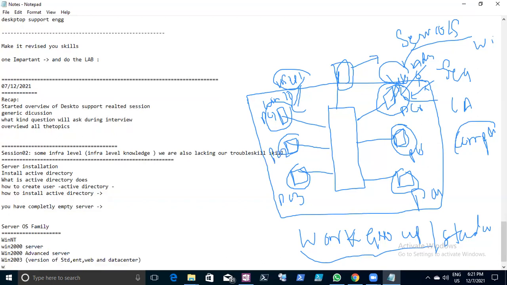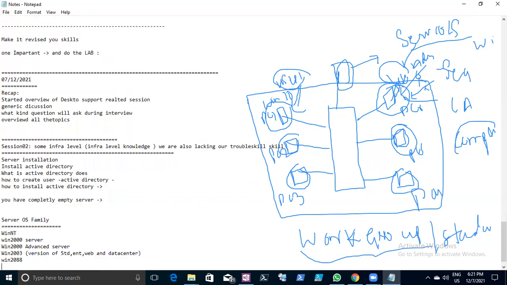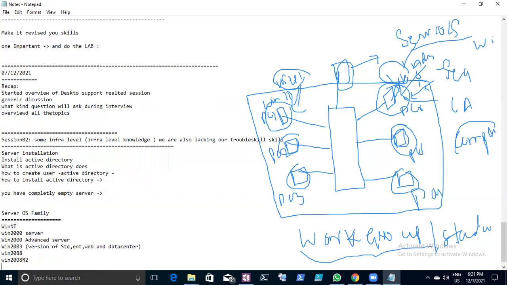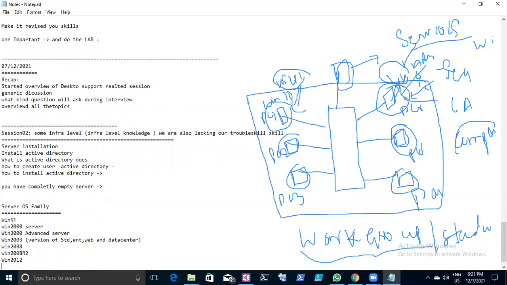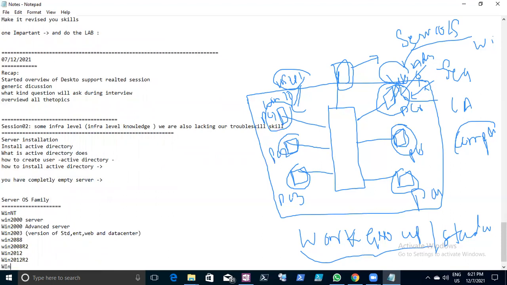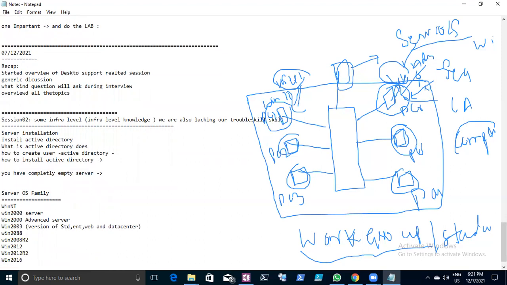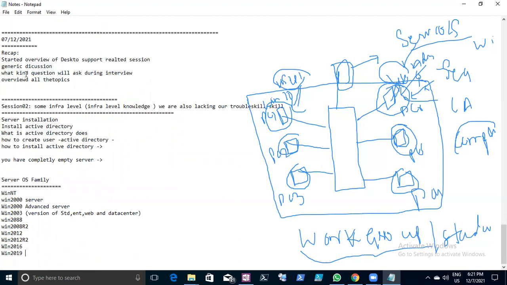Later they released Windows 2008, and then Windows 2008 R2. Then Windows 2012, then Windows 2012 R2. Then later they released Windows 2016. Now people are also using the Windows 2019 operating system. Also, when I download 2019, it has only 2016 in my installation.